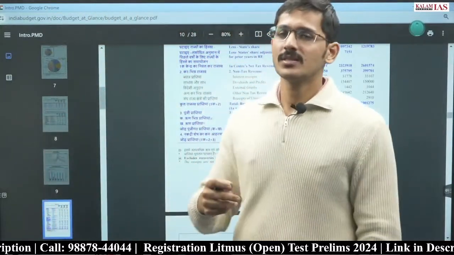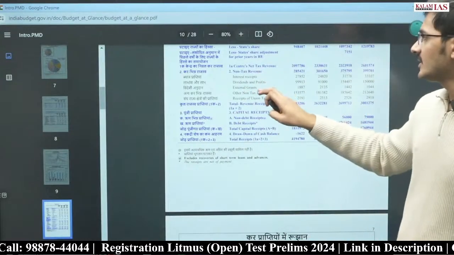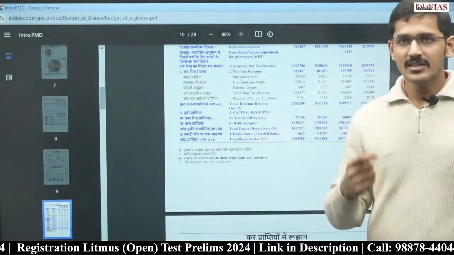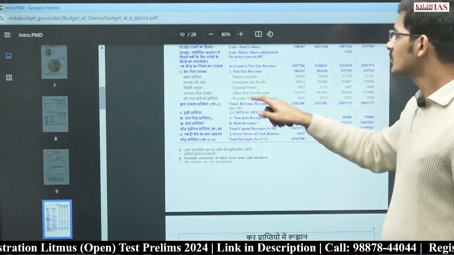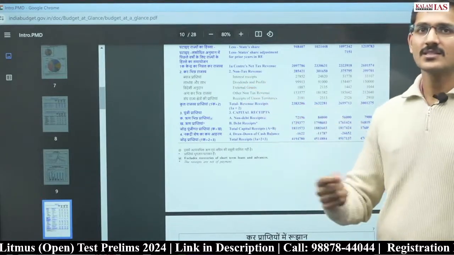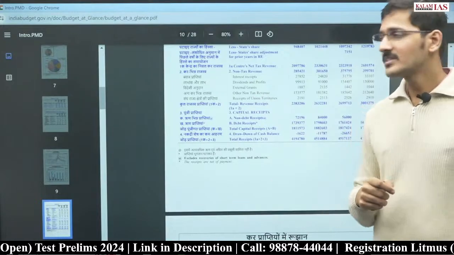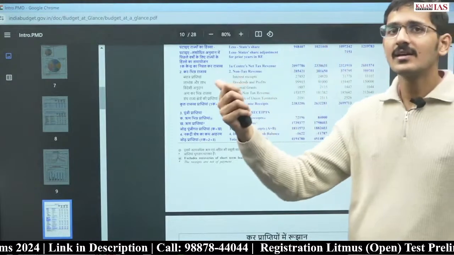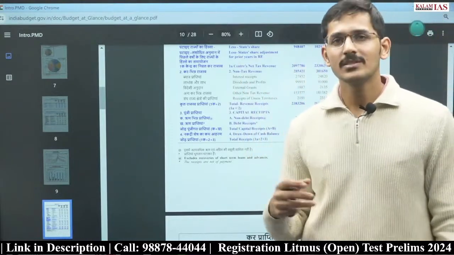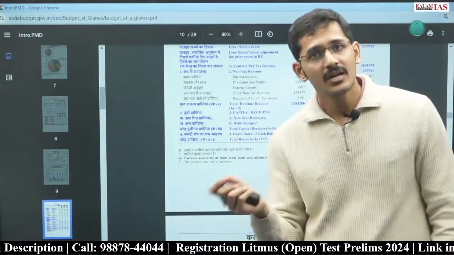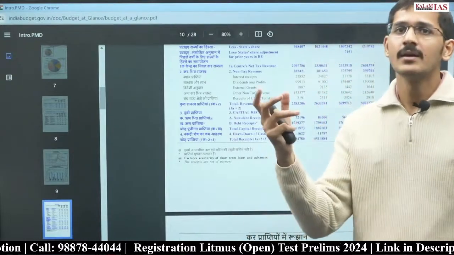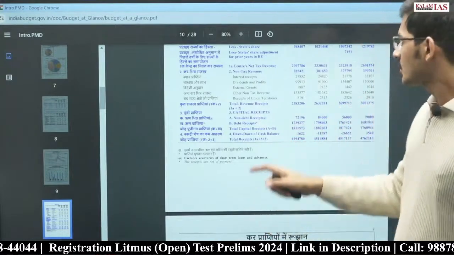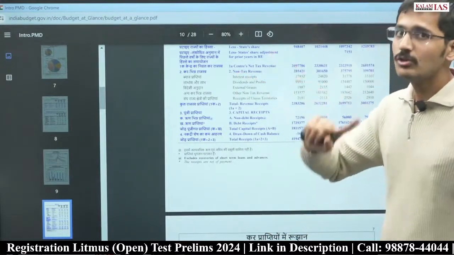अब नॉन टैक्स रेवेन्यू के अंदर क्या क्या आता है, तो आप उनको ये दिखा दीजिए कि इंटरेस्ट रिसीट्स, गवर्नमेंट ऑफ इंडिया हैज गिवन लोन टू समवन एंड रिसीव्स इंटरेस्ट अपॉन इट, दैट इज नॉन टैक्स रेवेन्यू. Dividends and profits, that it gets from the public sector enterprises. External grants, if any other country has given grants to the government of India, for example, if World Bank gives grants to the government of India, or Japan gives grants to the India, now that grant become part of non-tax revenue of the government of India.